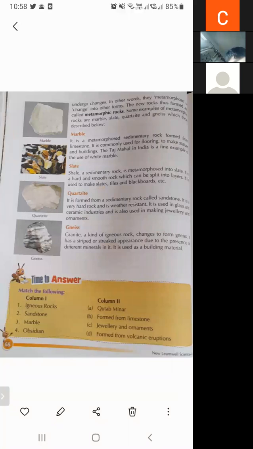So igneous rock and sedimentary rock undergo some changes due to very high temperature and very high pressure under the Earth's surface. In other words, they metamorph or change into other forms.